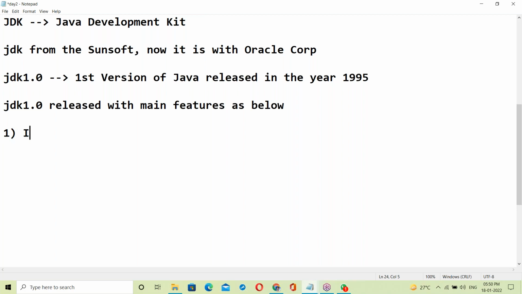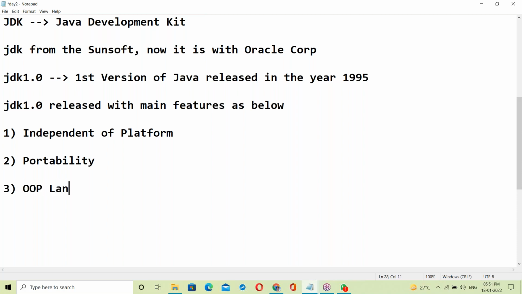First, independence of platform, which is portability. Next, an object-oriented programming language. Next, security and scalability.